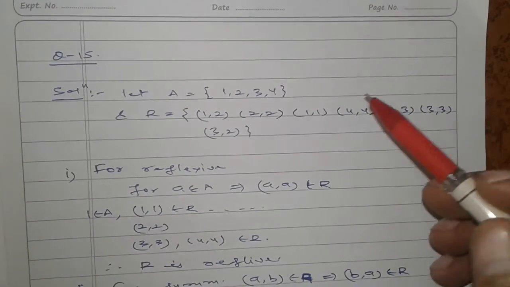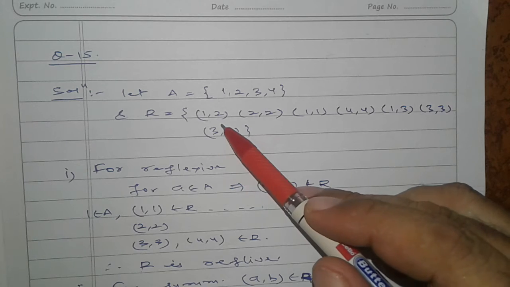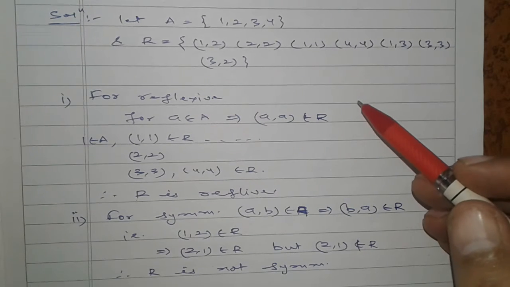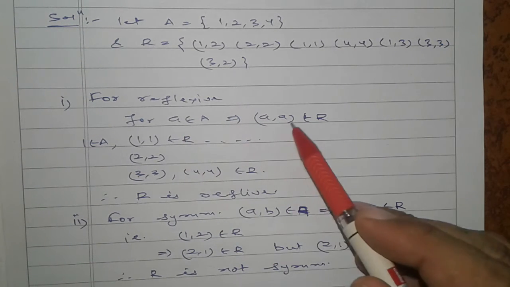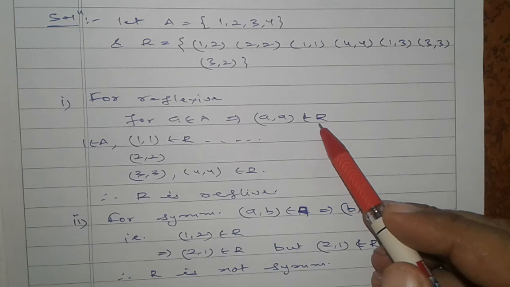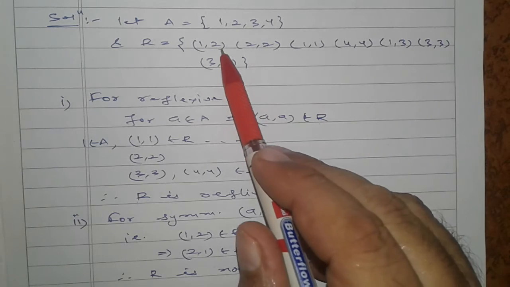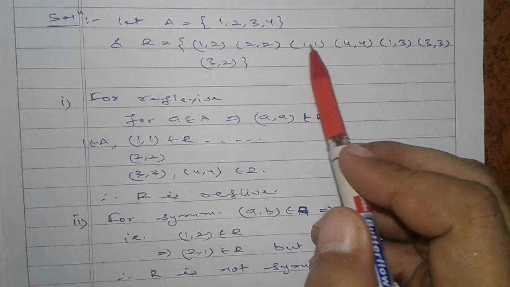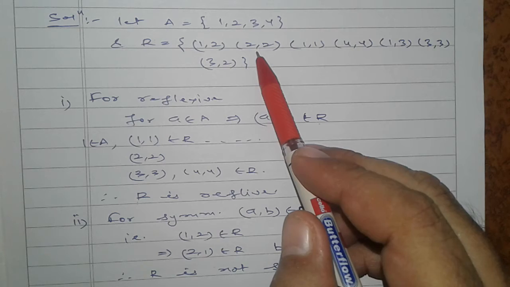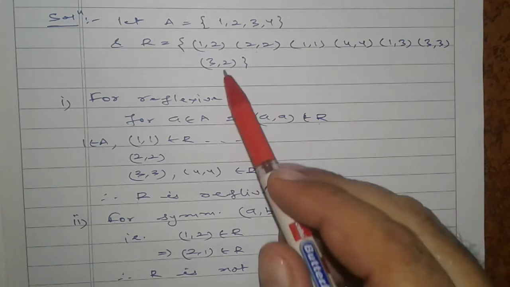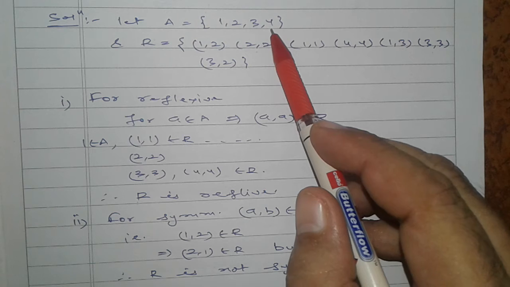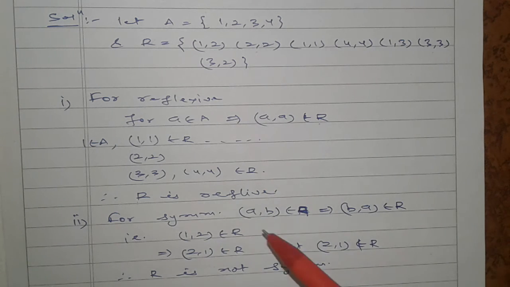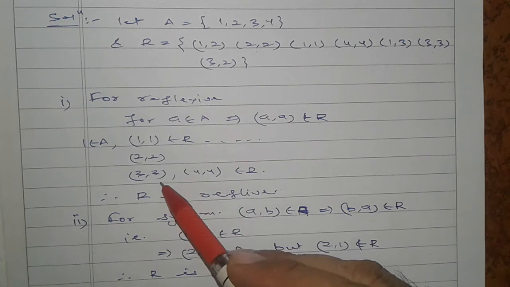You are given set A is {1, 2, 3, 4}. Relation R is as given. For reflexive we have to check first: if a belongs to A, then (a, a) should belong to R. If I take 1 from A, then (1, 1) should be in R, and it is. Taking 2, (2, 2) should be there, and it is. Taking 3, (3, 3) should be in R, and it is. If I take 4, then (4, 4) is also in R. So it is reflexive, as all of (1,1), (2,2), (3,3), (4,4) are related in R.